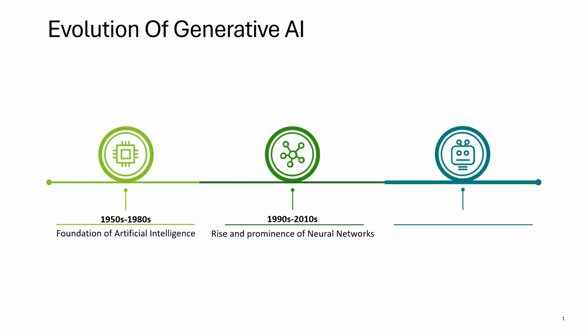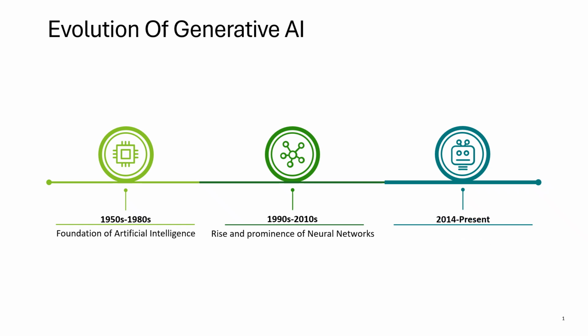For example, instead of programming every possible rule for recognizing a handwritten digit, we could show the system thousands of examples and allow it to learn the patterns. So the philosophy changed from tell the machines the rules to give the machine data and let it learn the patterns. And once we had more data, better algorithms, and more computing power, neural networks became much more powerful.